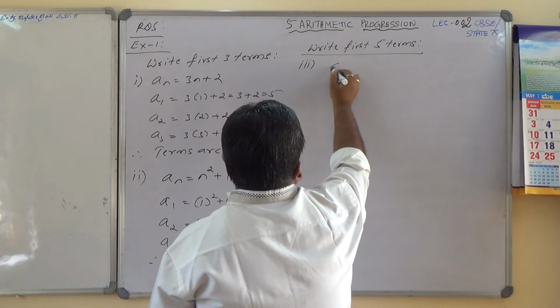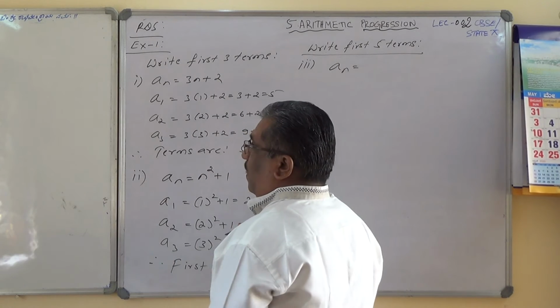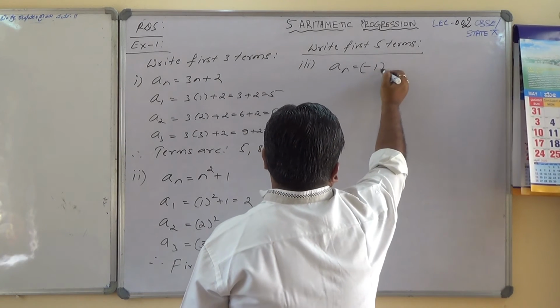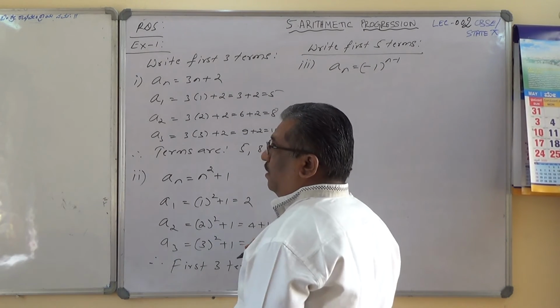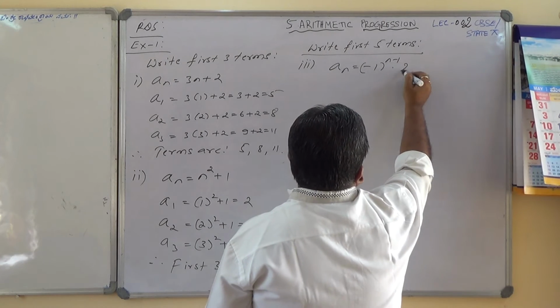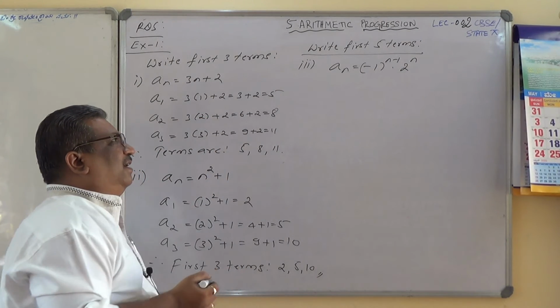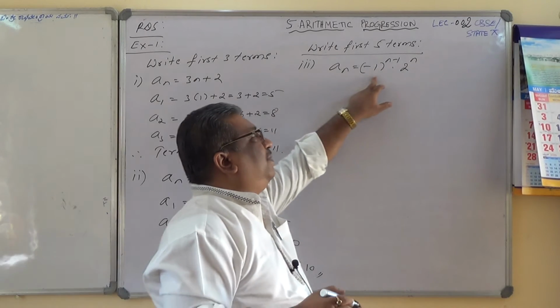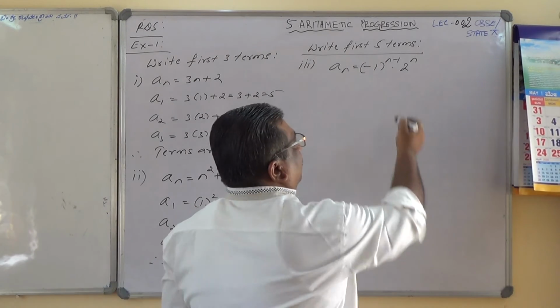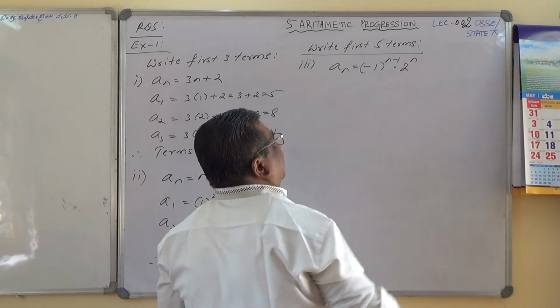An is given by an equals minus 1 to the power n minus 1 into 2 to the power n. See here, the expression given is so funny. An equals minus 1 to the power n minus 1 into 2 to the power n.